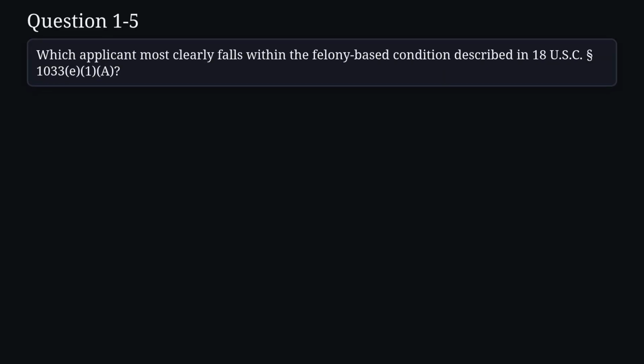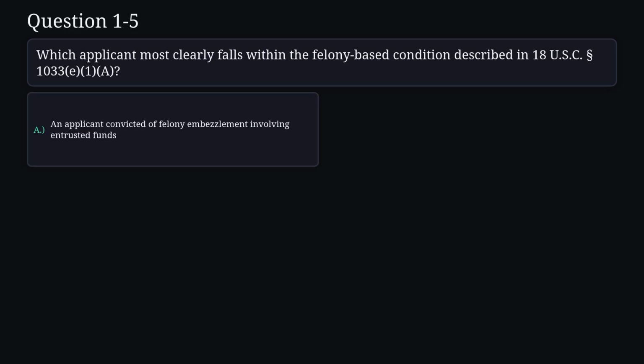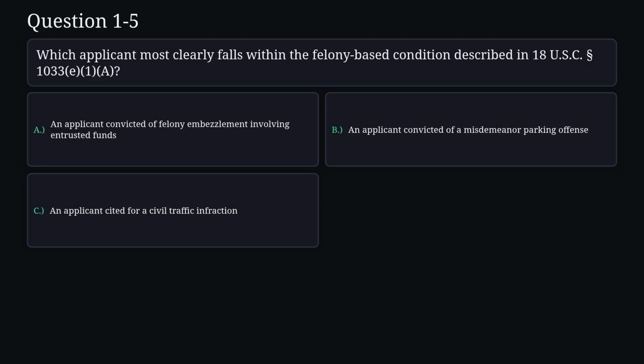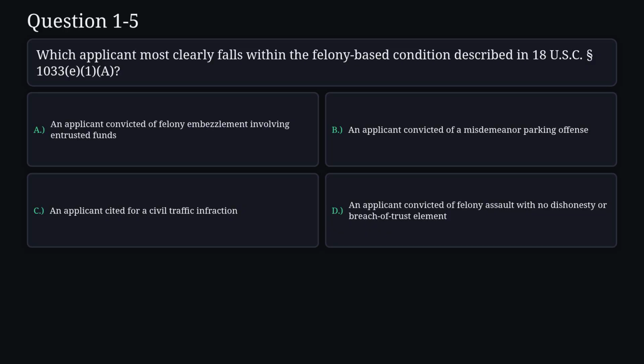Question 5. Which applicant most clearly falls within the felony-based condition described in 18 U.S.C. Section 133, subsection E, paragraph 1, clause A? A. An applicant convicted of felony embezzlement involving entrusted funds. B. An applicant convicted of a misdemeanor parking offense. C. An applicant cited for a civil traffic infraction. D. An applicant convicted of felony assault with no dishonesty or breach of trust element.